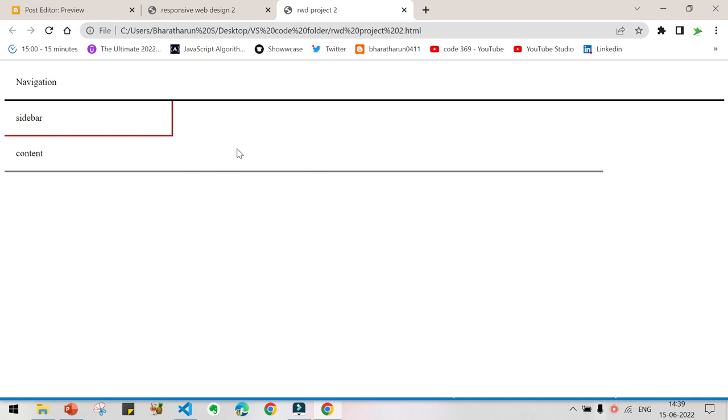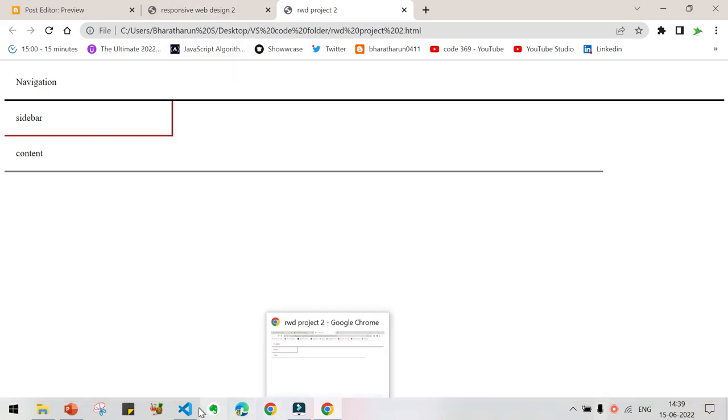In order to make it correct, what we have to do is use box sizing as border box. If you don't know about these things, go and watch my previous videos about border box, content box, everything. You can easily understand from there.